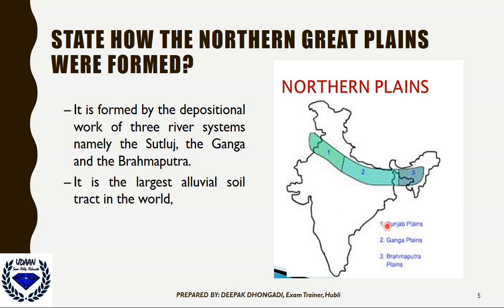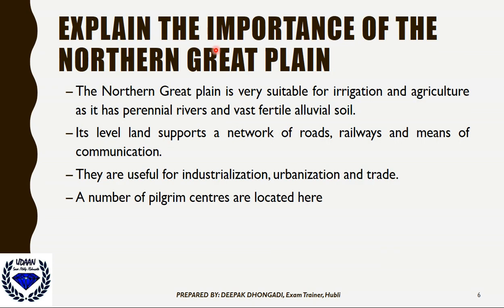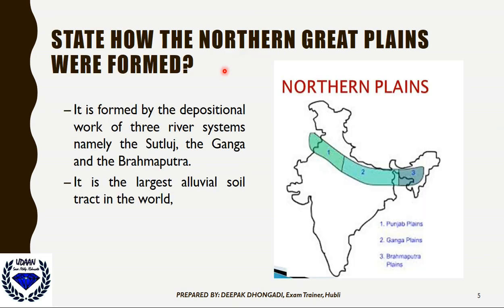The first one is the Punjab plain, the Satluj plain. Then the second is the Ganga plain, and the third one is the Brahmaputra plain. Okay, next. What is the importance of this great plain? Now you know how they are formed: by the deposition of three great rivers.